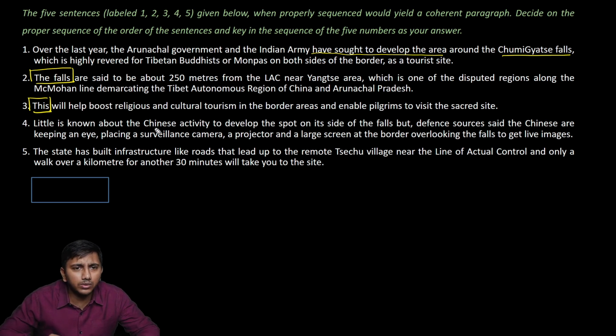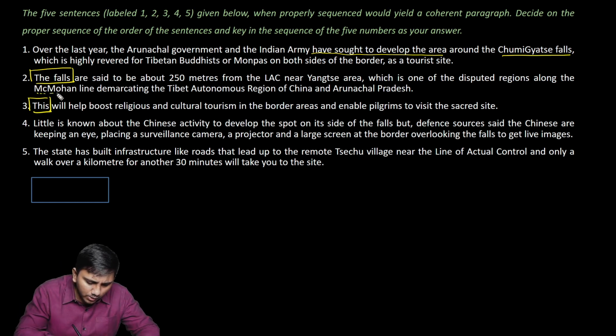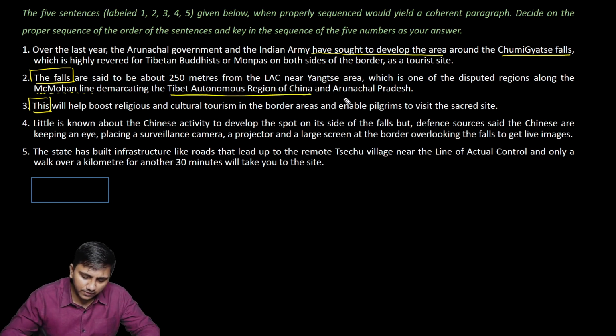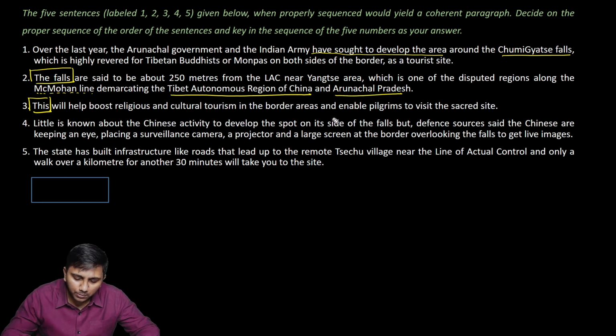Little is known about the Chinese activity to develop the spot on its side of the falls. See, the statement 2 spoke about a McMahon line demarcating the Tibet Autonomous Region of China and Arunachal Pradesh. And little is known about the Chinese activity to develop the spot on its side. The two sites were mentioned here. And 4 speaks about little is known about the Chinese activity to develop the spot on its side of the falls. But different sources said the Chinese are keeping an eye, placing a surveillance camera, a projector, and a large screen at the border overlooking the falls to get live images.